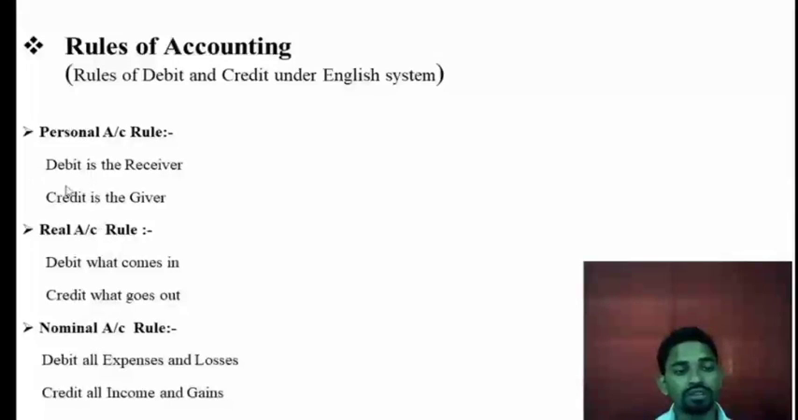Okay, and what are the rules? For the personal account: debit the receiver, credit the giver. Real account rule: debit what comes in, credit what goes out. Nominal account rule: debit all expenses and losses, credit all income and gains. These are the golden rules of accounting. In the next class we will see how to apply these rules.